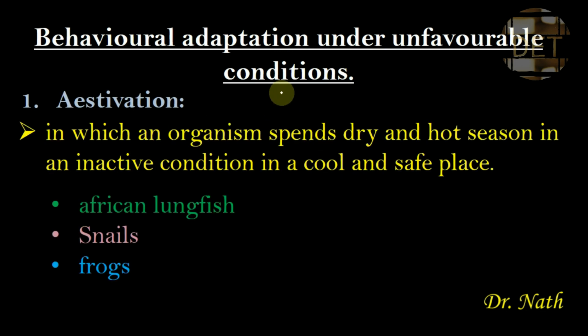Then we have the next one, which is estivation. Estivation is a form of behavioral adaptation in which an organism spends dry and hot season in an inactive condition in a cold and safe place. Examples of organisms that estivate are African lungfish, snails, and frogs.